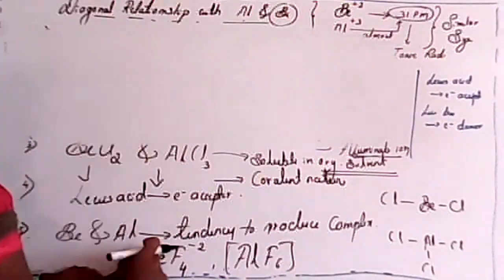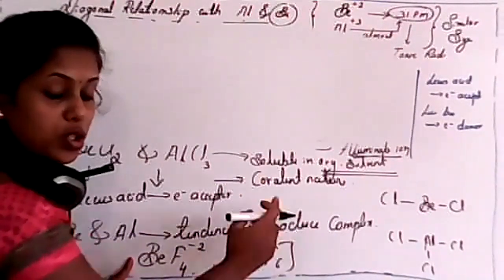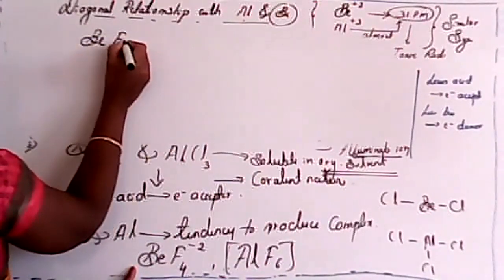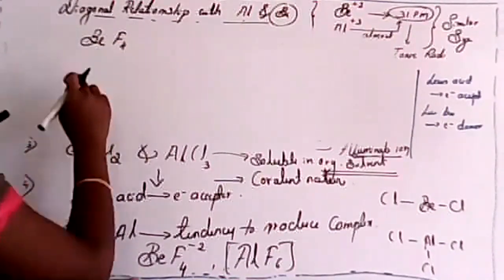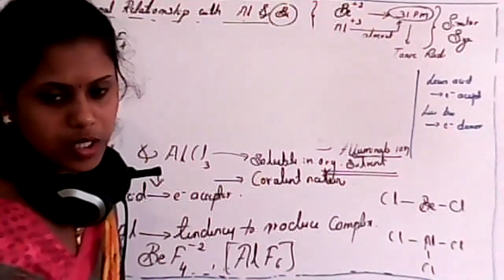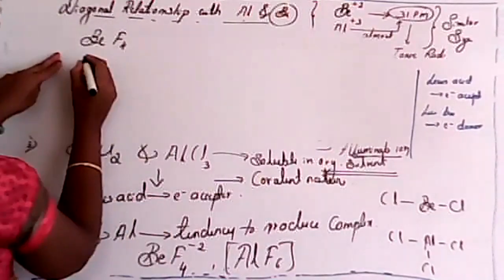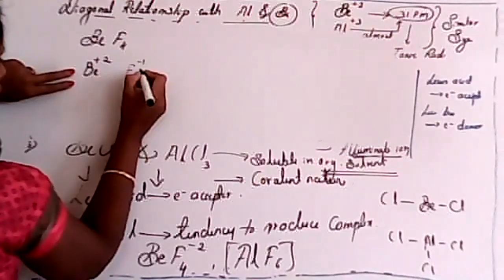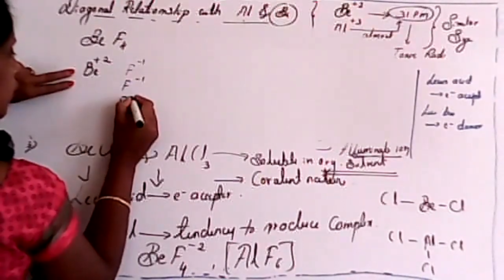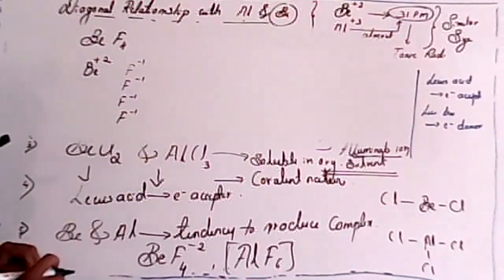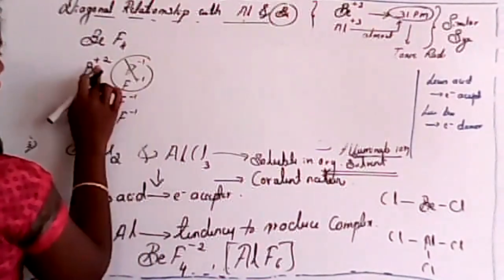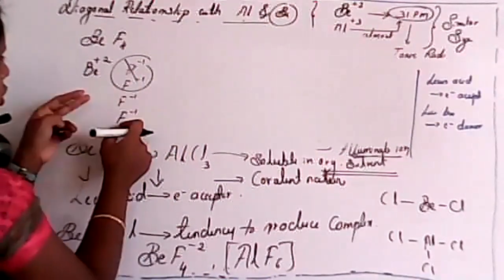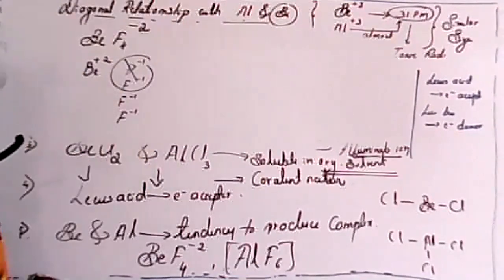See, student, in case of complex, these compounds will form complex. For example, here I'll consider beryllium fluoride with 4 fluorines, and here I took -2 charge. The reason I already explained, isn't it? Beryllium with +2 oxidation state, we know, and fluorine with -1 oxidation state. There were 4 fluorines, isn't it? So now these two were balanced, +2 and -2, it is neutral, and the remaining thing is -2, that I will write here, -2.